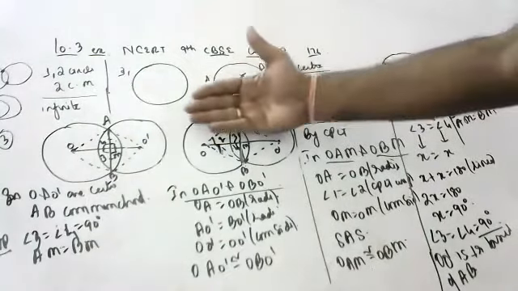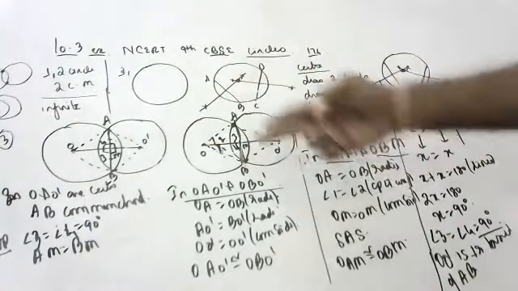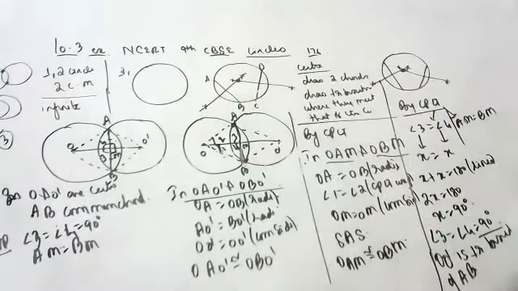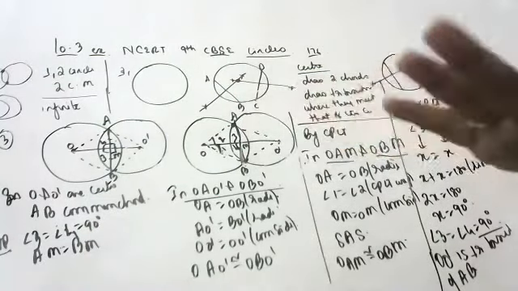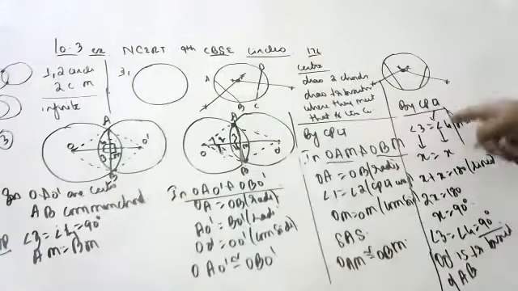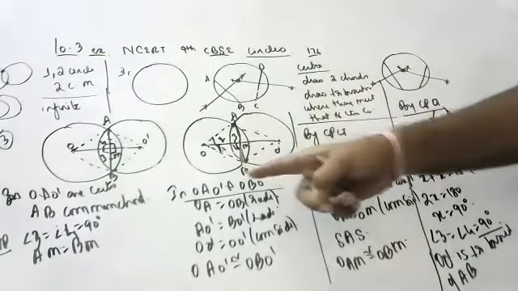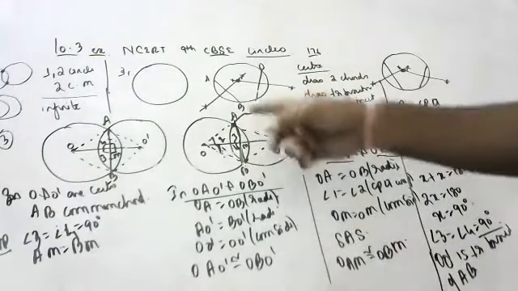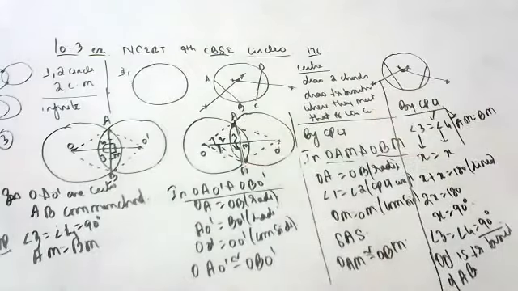So first I took the big triangles and proved, children. Then I took the small triangles and proved. Then by CPCT, AM is equal to BM and angles 3 and 4 are X and X. X plus X is equal to 180, therefore I got 90 degrees. OO dash is the perpendicular bisector of AB. That's it, children. Anyone have any doubts? You can ask me, children.